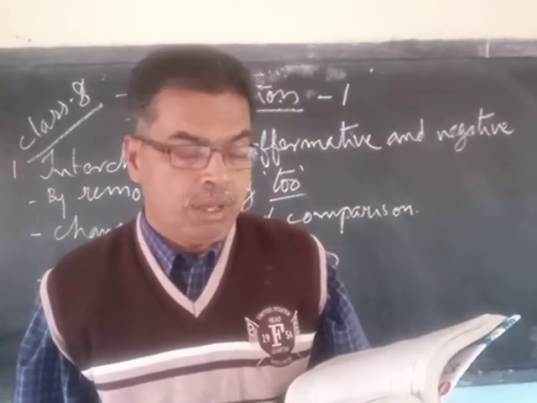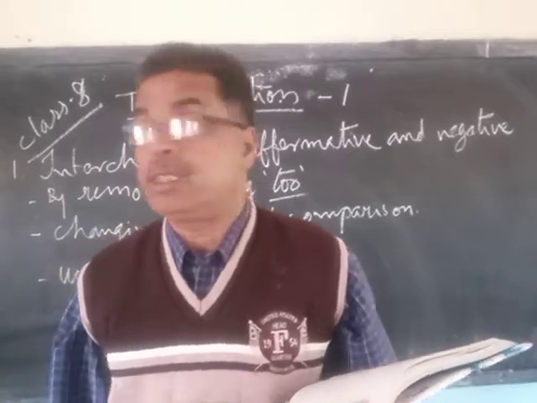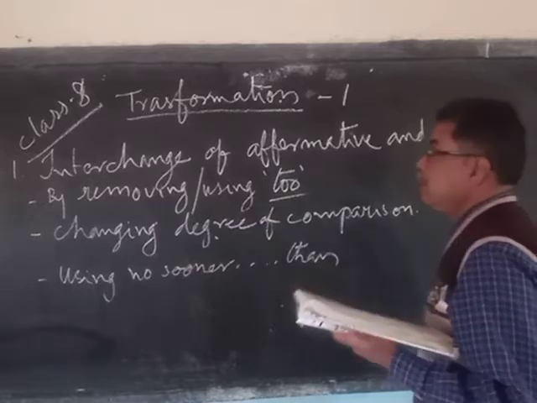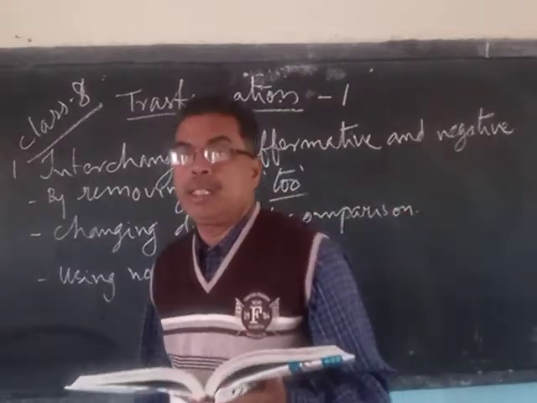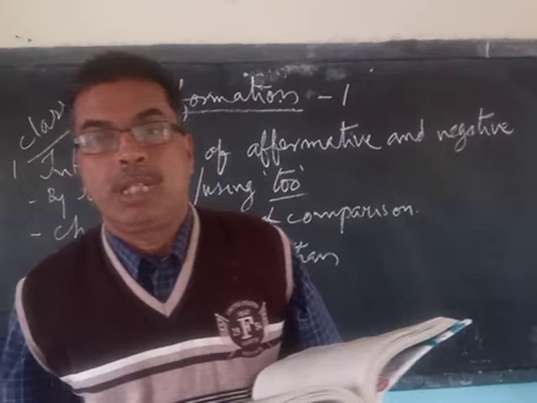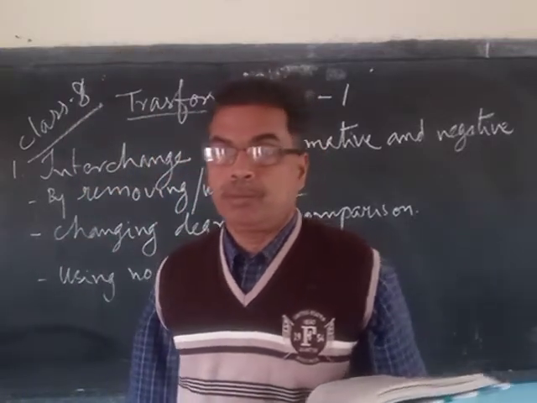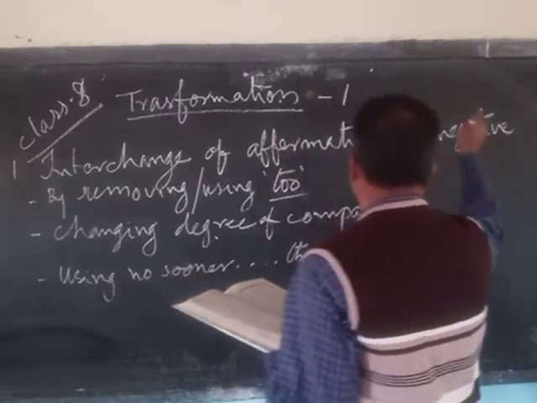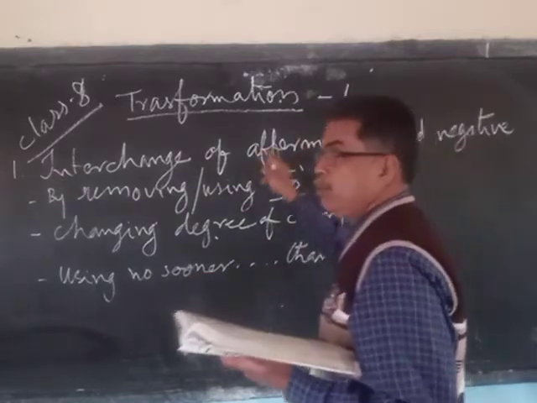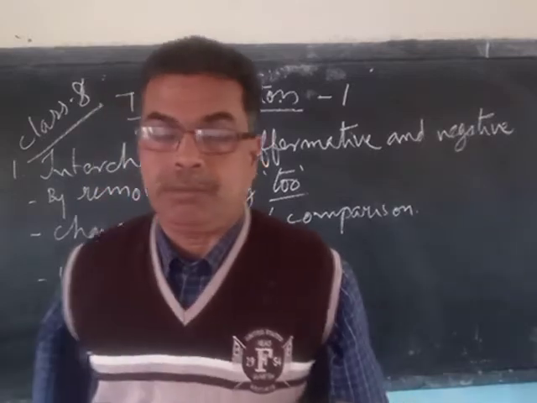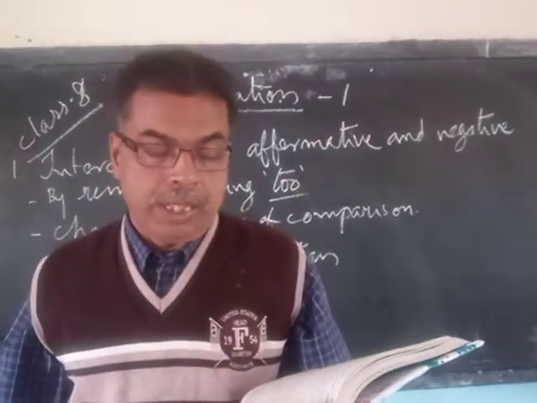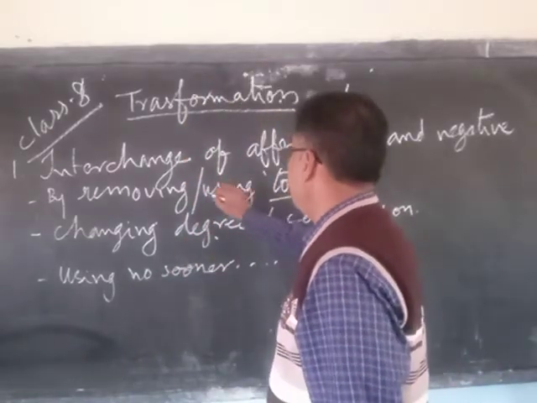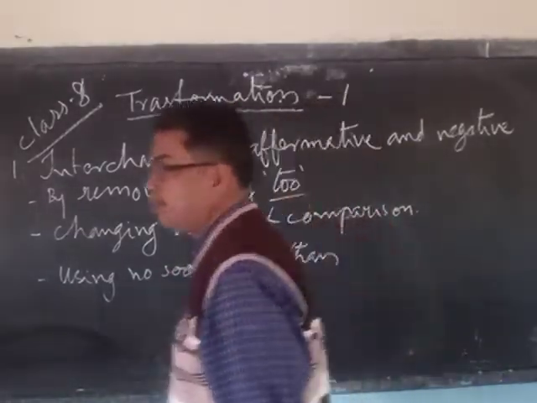Now, interchanging of affirmative and negative sentences. Interchange of affirmative and negative sentences. These are done in many ways. A few of them we will see today. Okay? Interchange of affirmative and negative means affirmative is made into negative and negative is made into affirmative. This is done in many ways. And the first one is by removing or using to.